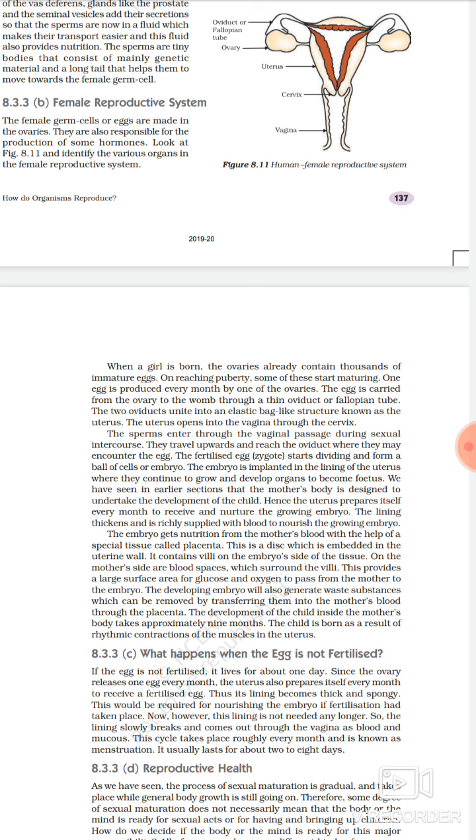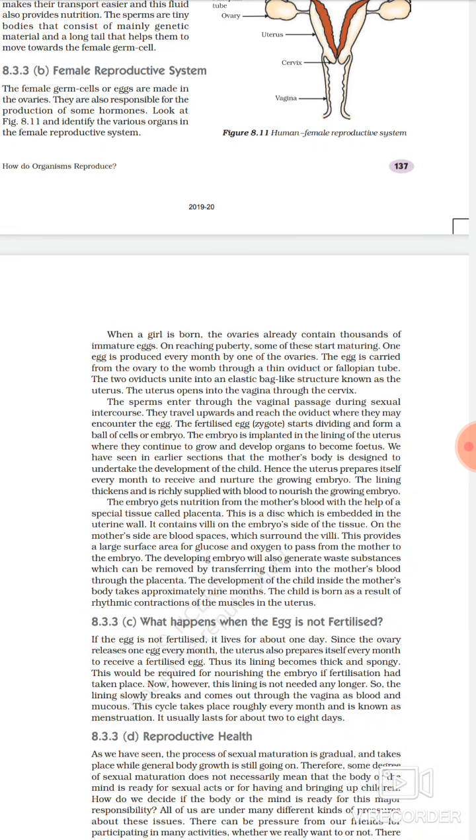Okay students, it will happen only when the uterus receives the fertilized egg. If it does not receive the fertilized egg, then what happens, that also we will be seeing in a while. Okay, the embryo is implanted. Let us see what is written. It continues to grow and develop organs to become a fetus.